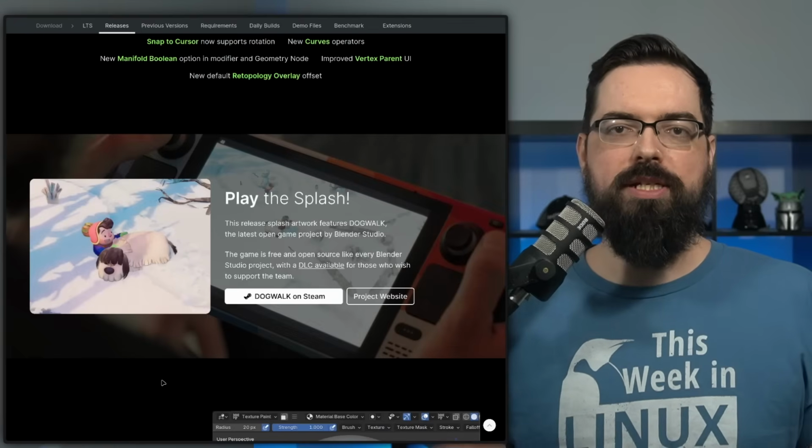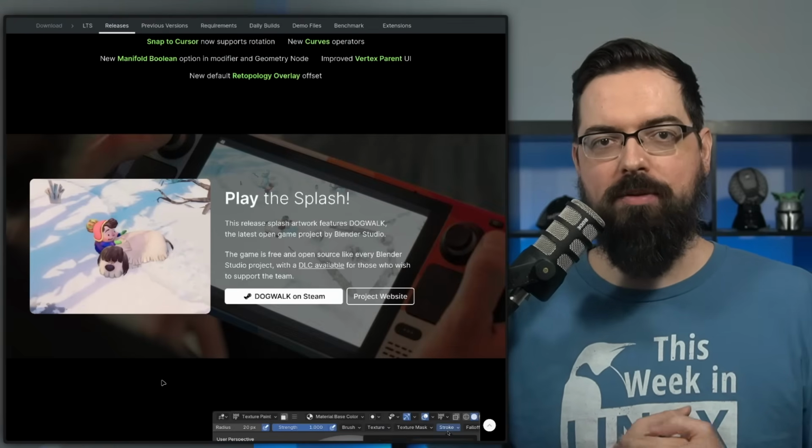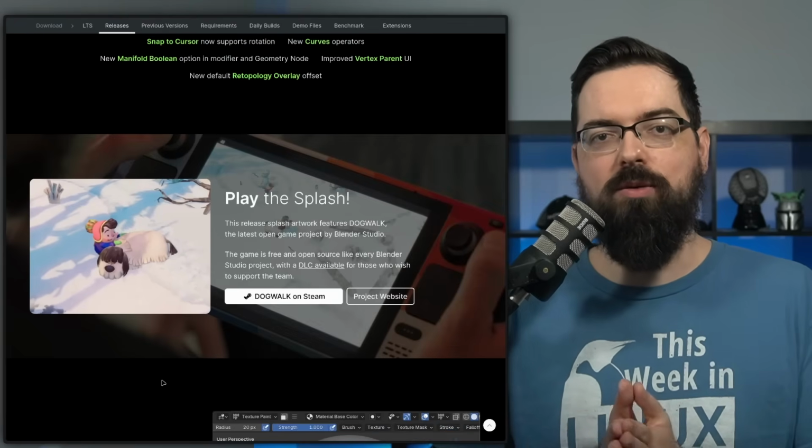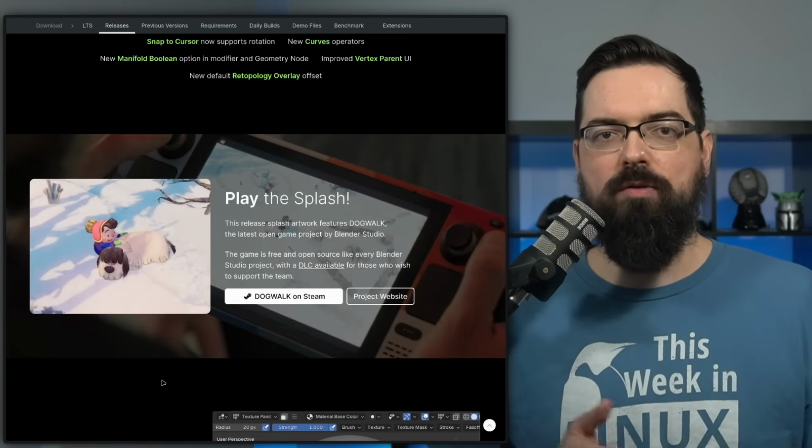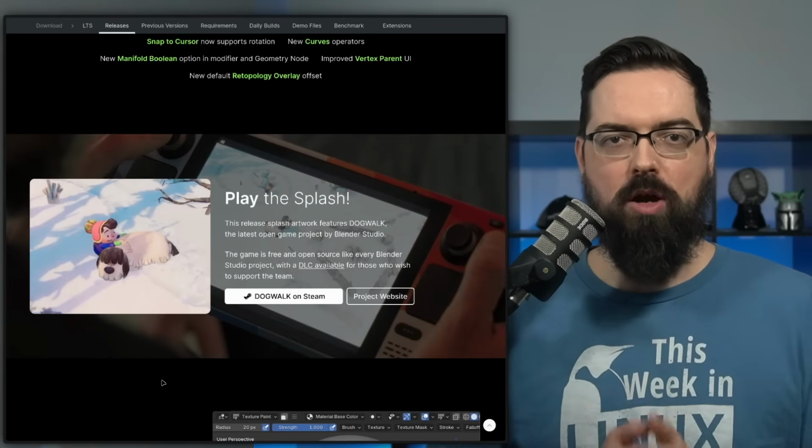And for those who are interested in trying out a new game, you can check out the one from Blender Studios because along with this release, they also released a new free open source game called Dog Walk, and that is on Steam.